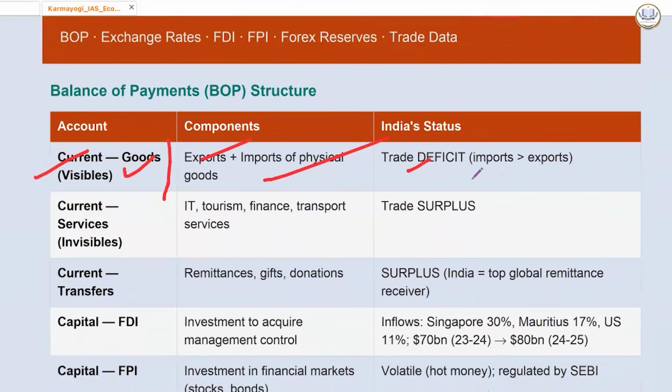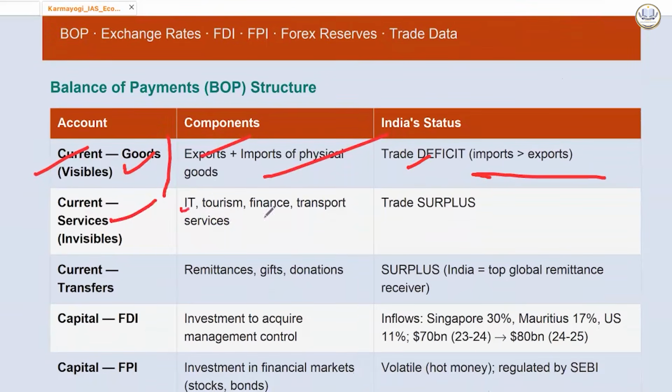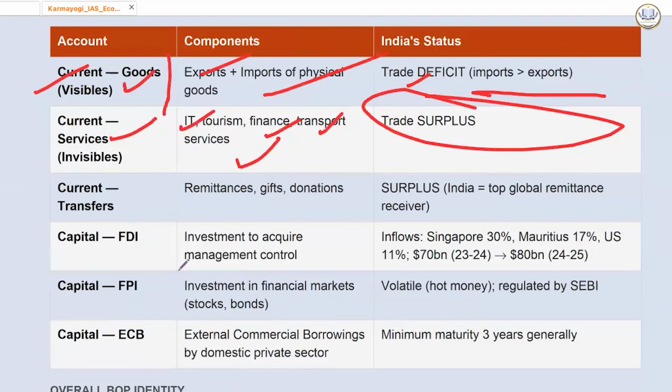India's status: trade deficit. Import is more than export. Then in current services we have IT, tourism, financial, transport services. Here there is a surplus because of IT. In current transfers, remittances, gifts, donations, there is a surplus here. India is a top global remittance receiver.